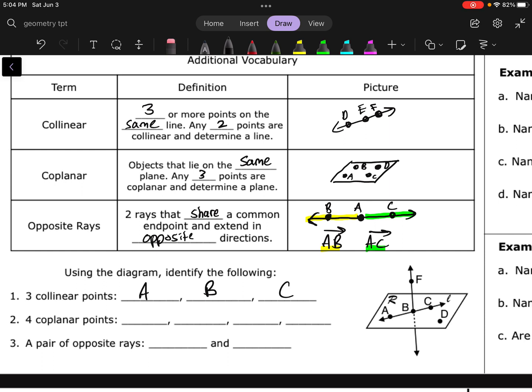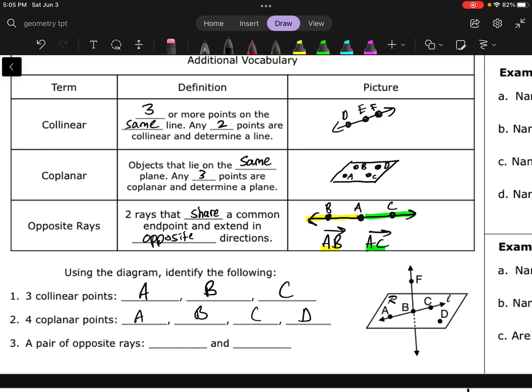4 coplanar points, 4 points that are all on that plane. That could be A, B, C, and D. Notice that F is floating above that plane. It's not on it, so I couldn't use F. And I can't use R because R is not a point either. R is the name of the plane. Same with L, right? L is the name of the line. L is not an actual point.